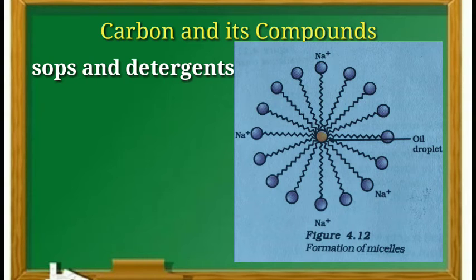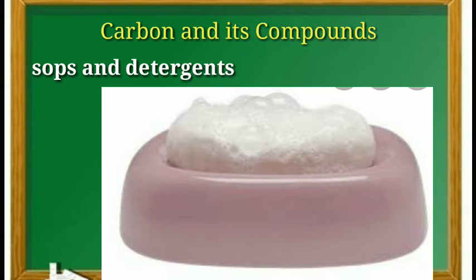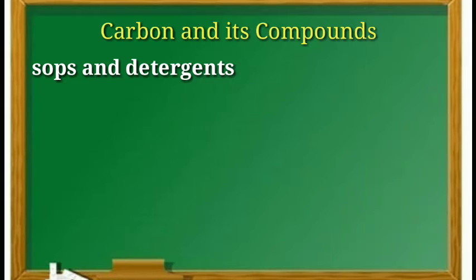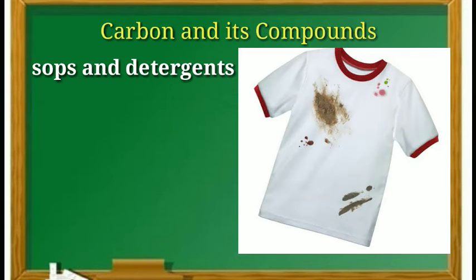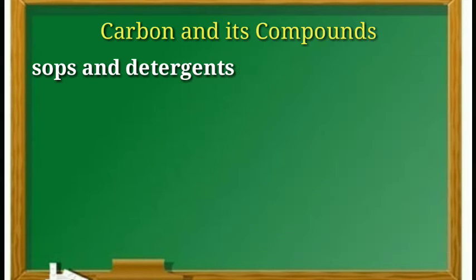The soap molecules thus form structures called micelles, where one end of the molecule is towards the oil droplets while the ionic end faces outside. This forms the emulsion in water. The soap micelle thus helps in pulling out the dirt in water, and we can wash out our clothes clean. Now let us study about micelles.